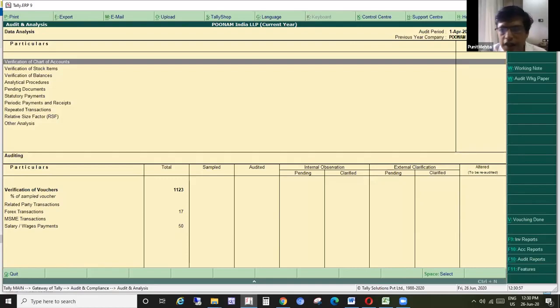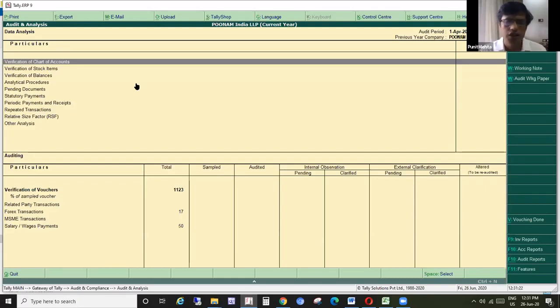Friends, before we start using this audit tool, let me introduce this entire dashboard to you. The first half on the top is related to verification of chart of accounts, stock item and ledger balances. Then a few analytical procedures; we will see each of them one by one.